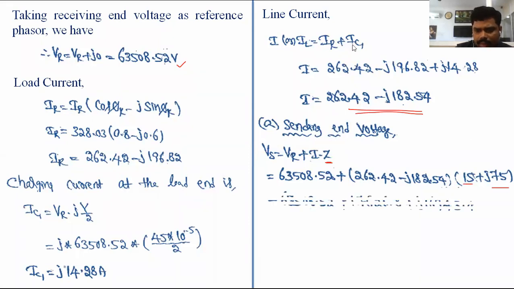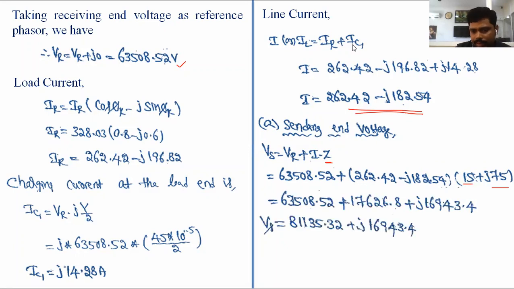Now simplifying, we are getting Vs equal to 81,135.32 plus the imaginary term 16,943.4. This is in rectangular form, so convert it into polar form. That is Vs equal to some value at an angle, which represents theta 1.